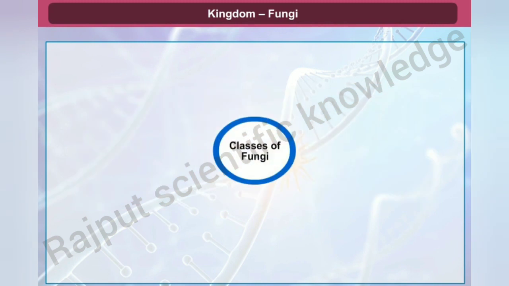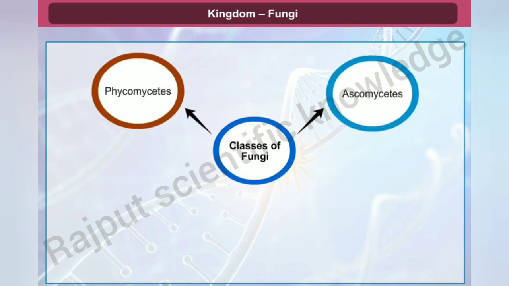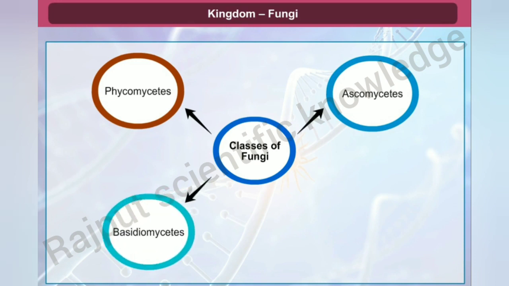According to morphology of the mycelium, mode of spore formation and fruiting bodies, kingdom Fungi is further divided into four main classes, that is, Phycomycetes, Ascomycetes, Basidiomycetes, and Deuteromycetes.